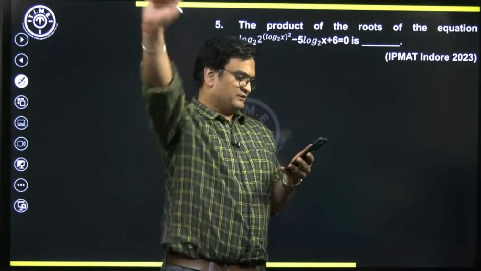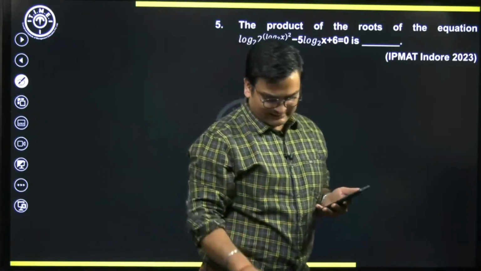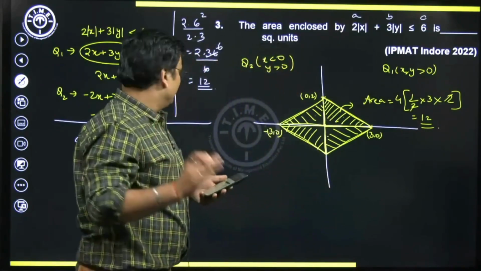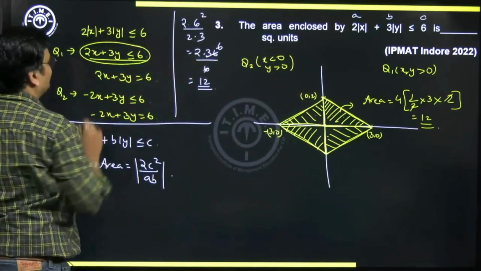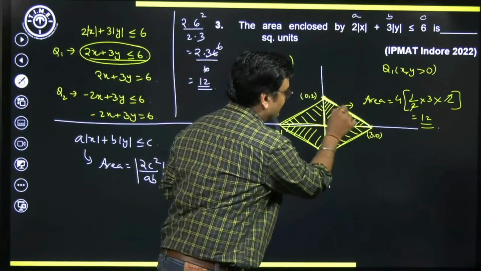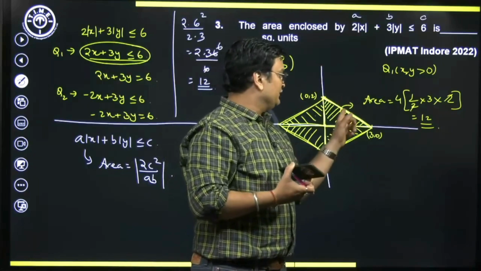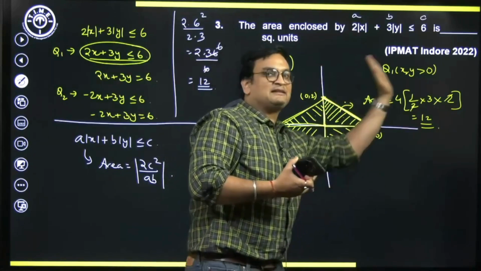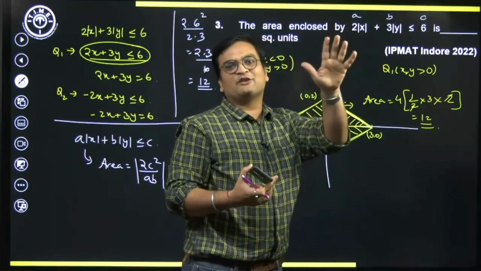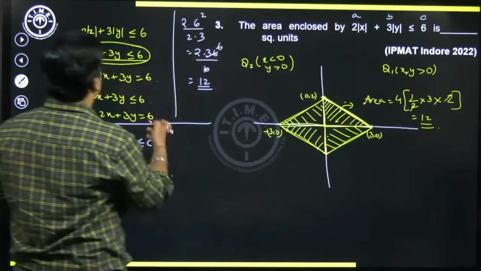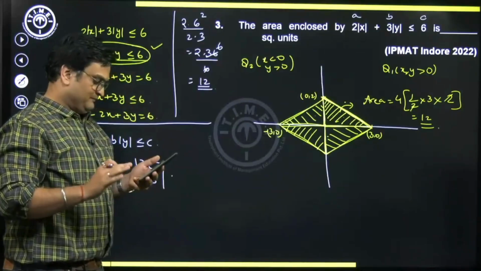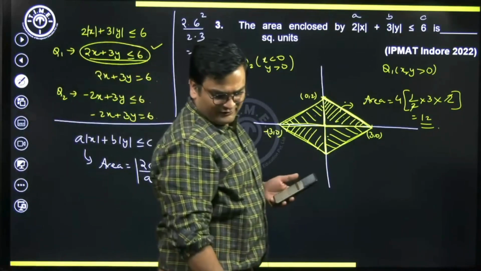Sorry, Kanak. I hope you are there. I'll just quickly go back. I just saw your message. See, by origin test, what I meant was you have this inequality, right? Now, this inequality or this line was represented by this thing right here. As you can see, this is dividing the quadrant into two parts. One is the below portion, other is the above portion. Which one should I take? For deciding which one to take, we go for a test called the origin test, which is nothing but substituting the origin in this inequality. Substitute x equal to 0, y equal to 0 and see if it satisfies. That is how we apply the origin test.